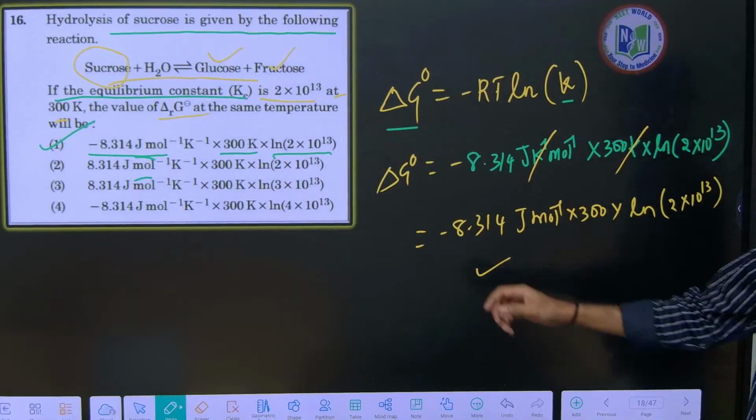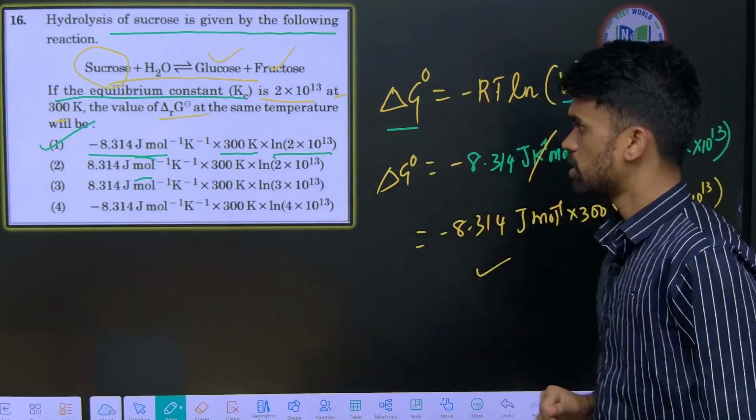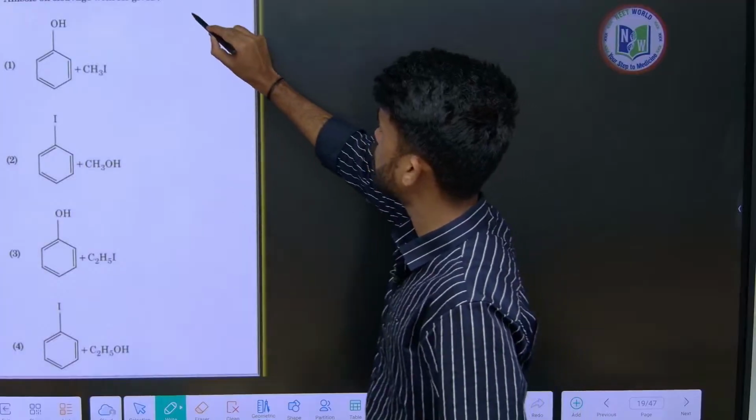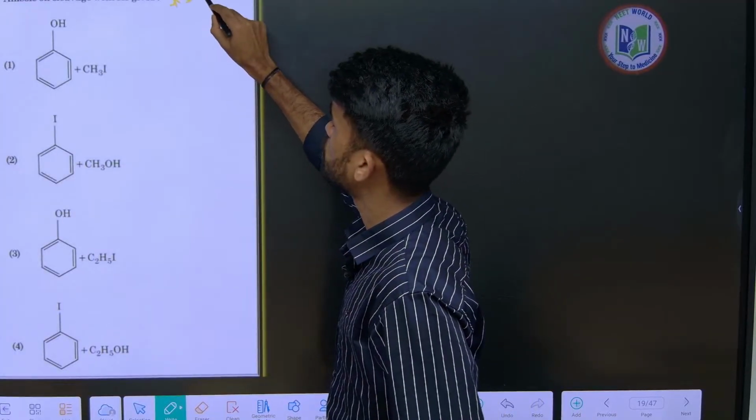So even if they ask us to solve, you can simplify this. That will also be something we can do. Yes, this is also one of the important questions. You will be seeing this kind of question in the exam.